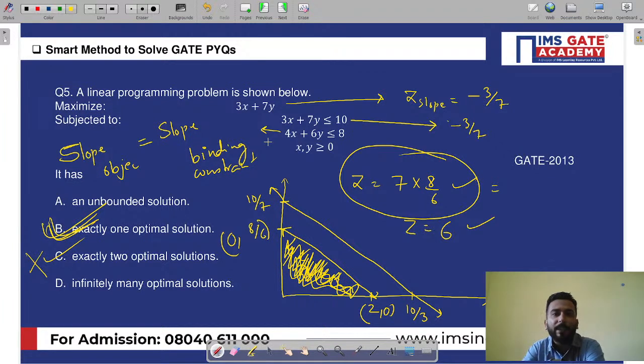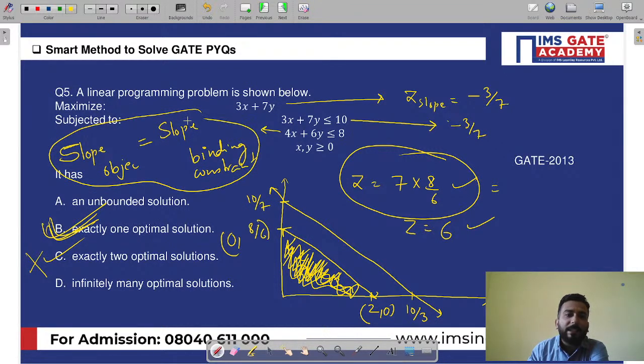It is completely theoretical, which I have discussed in the classes, and I hope that you know the meaning of binding constraint. If this is equal, then only I can say that it will have multiple optimal solutions. But if it is not so, you will not get multiple optimal solutions. So here this one is a redundant constraint.